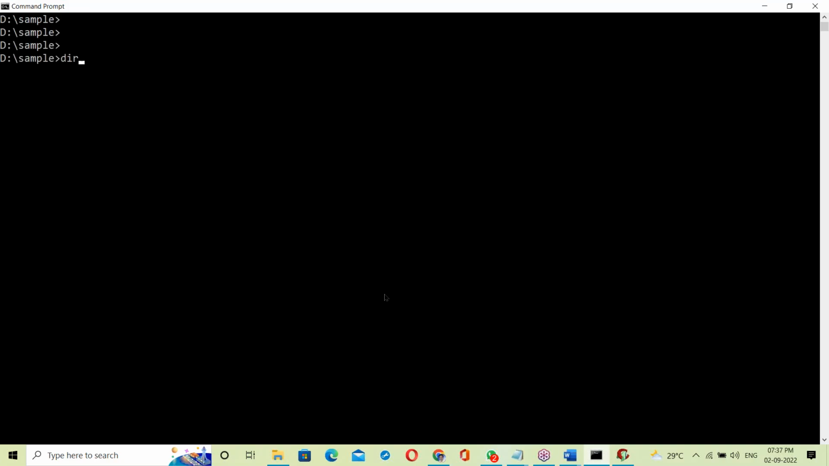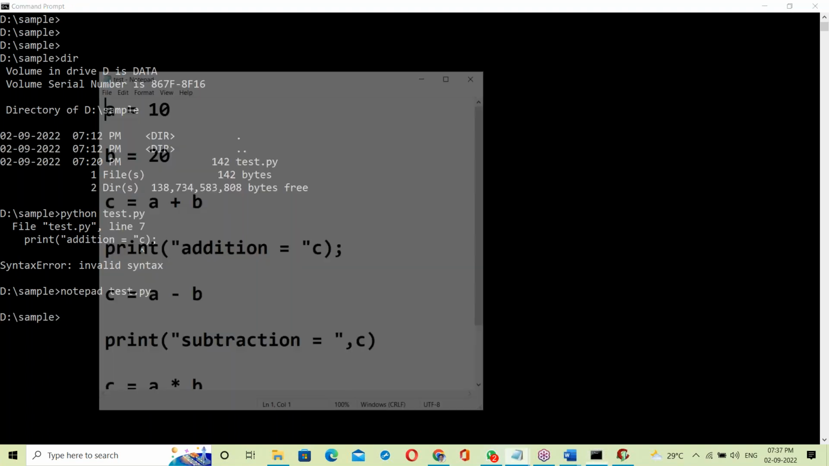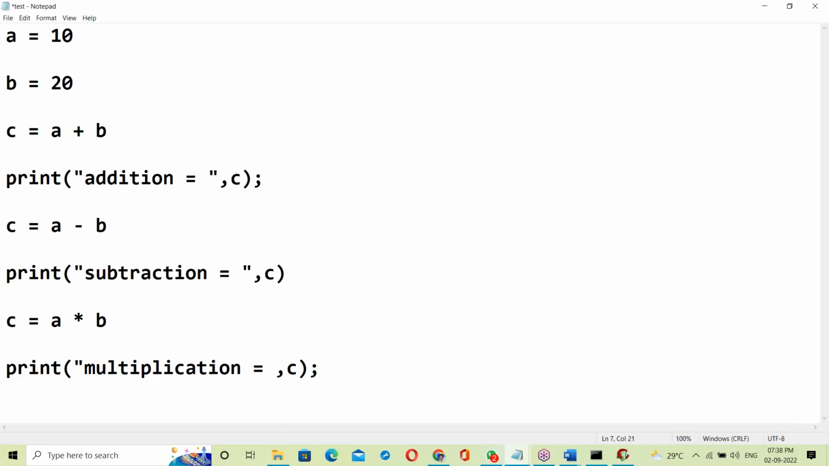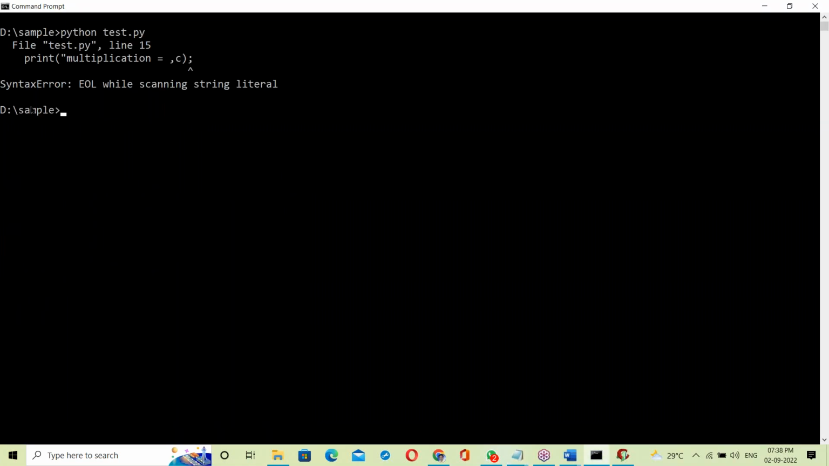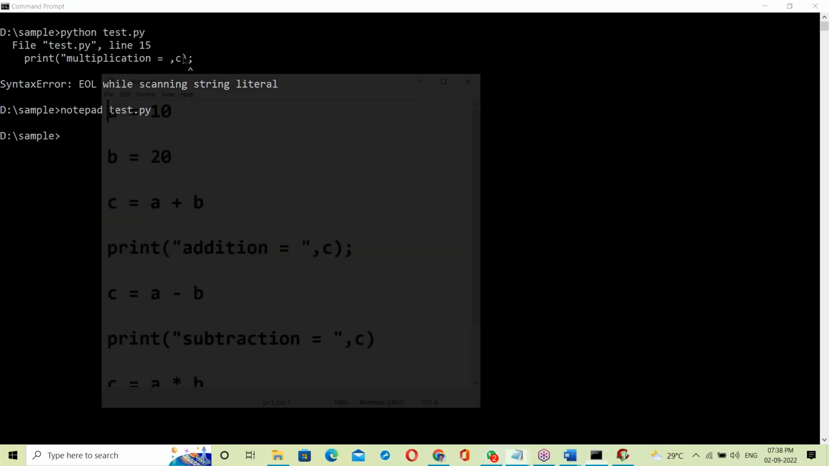See here how the interpreter is working. test.py, Python. There is an error on the seventh line. Let us correct this error. Open Notepad, test.py, correct the seventh line, save and exit. Now run again. Next line, next error. That means it shows only one error at a time. Now there is an error on the 15th line.